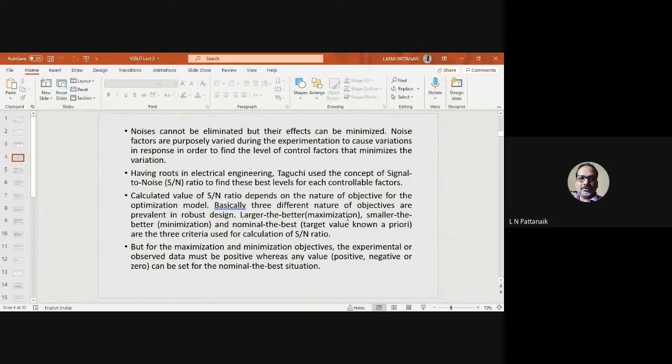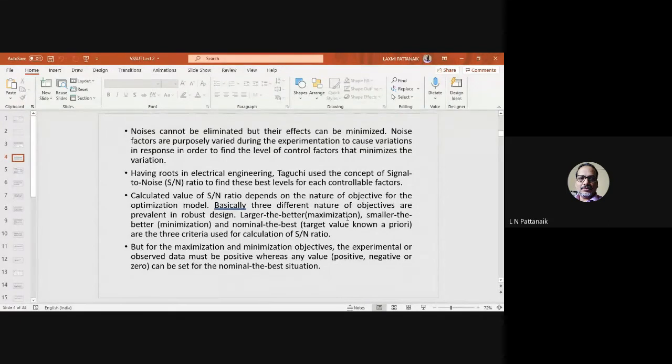All right. You can find a term called S/N ratio during this robust design process, because, as you know, if you read the history of Taguchi, Genichi Taguchi is basically an electrical engineer. Of course, he also studied in ISI Bangalore. Anyway, he used this S/N ratio concept, which comes from electrical engineering, to represent the effect of noises on the controllable factors. We should not bother about the source of S/N, but we should bother about what kind of S/N ratio to select for the kind of response or output.